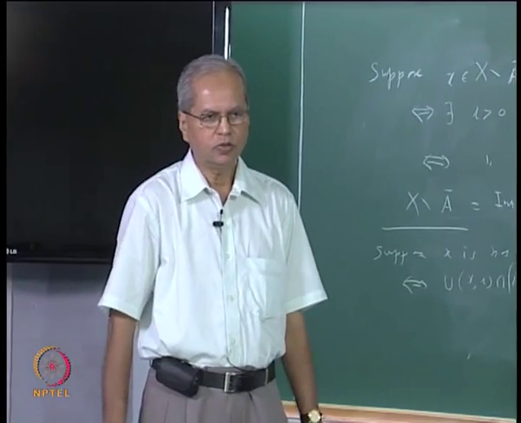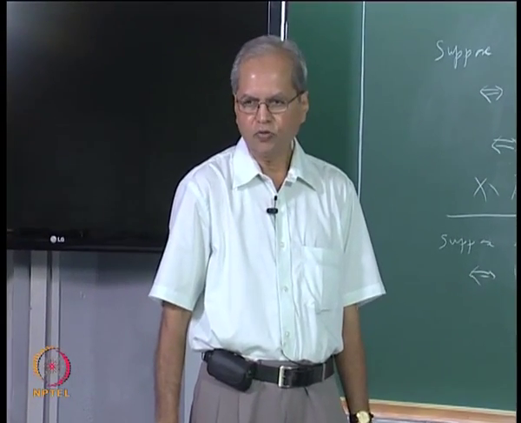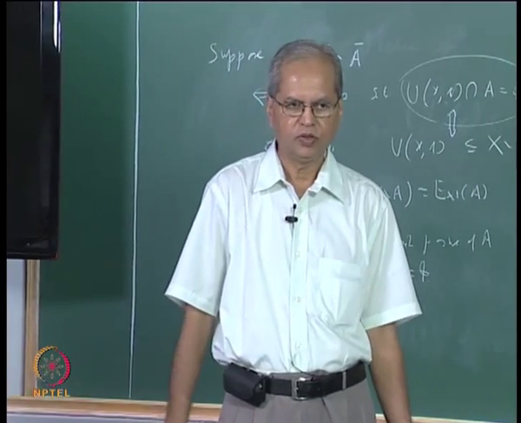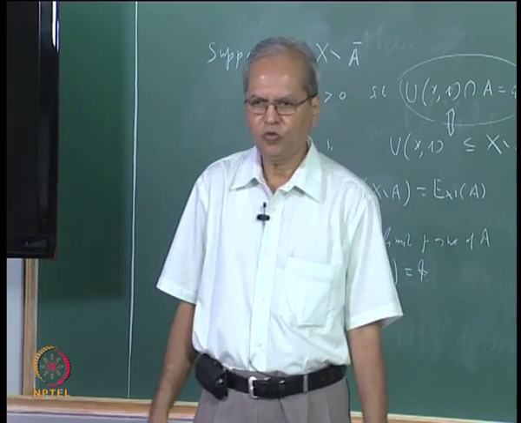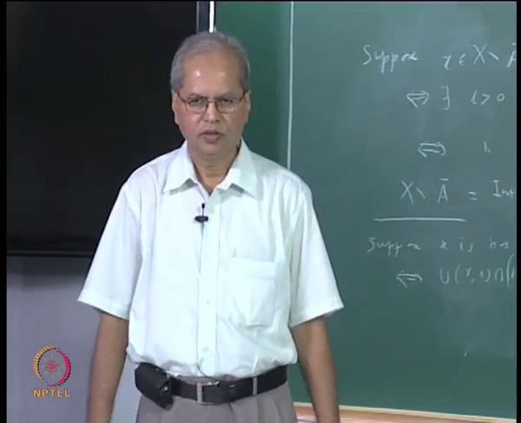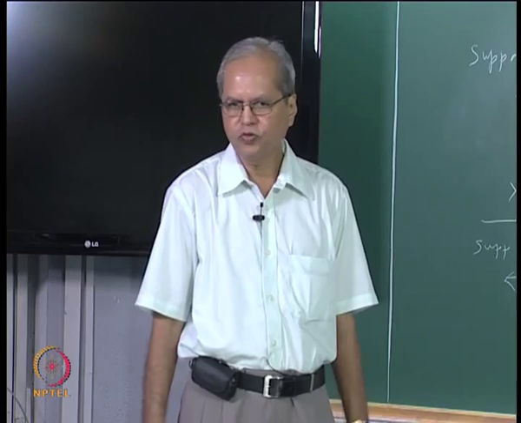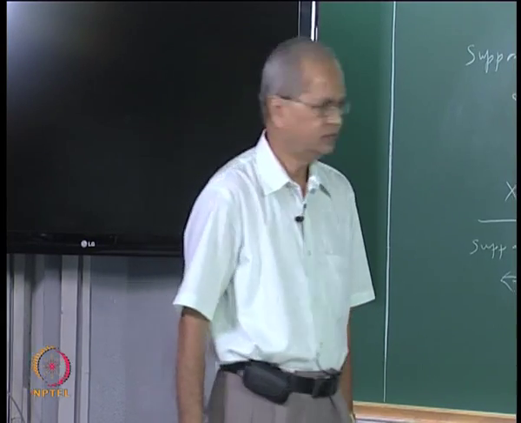So this is a good characterization of closed sets. A set is closed if and only if its complement is open. Now does it immediately give us a large number of examples of closed sets? All that you do is, whatever examples of open sets we have seen, take their complements, and those are the examples of closed sets.